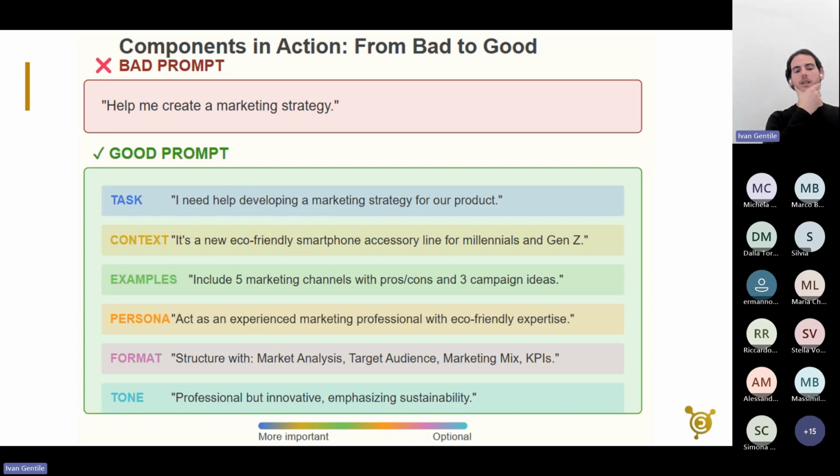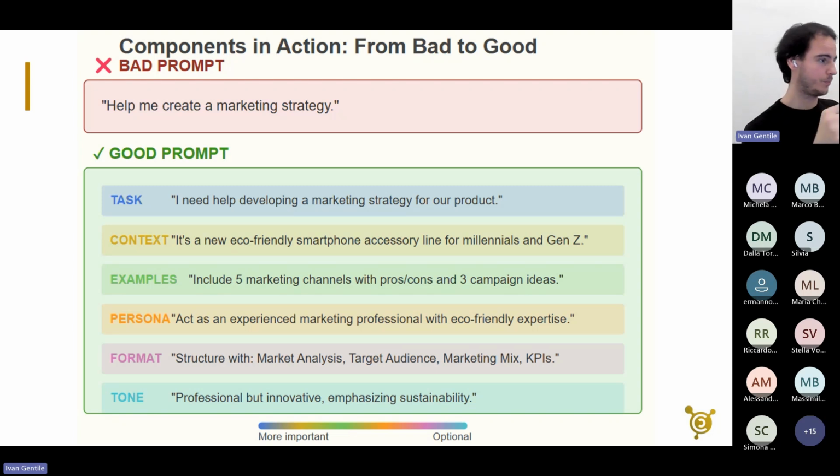So a practical example of this we can see in this slide. If I just tell him, help me create a marketing strategy, I don't give him enough context, I haven't given him the persona, I didn't provide enough information to the LLM in order to get the good reasoning and the good output that I want, right?